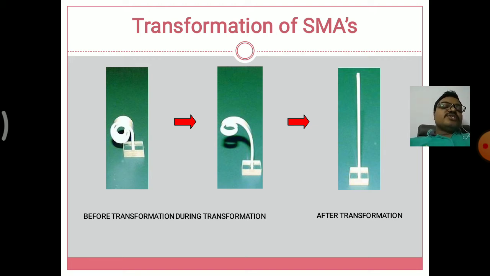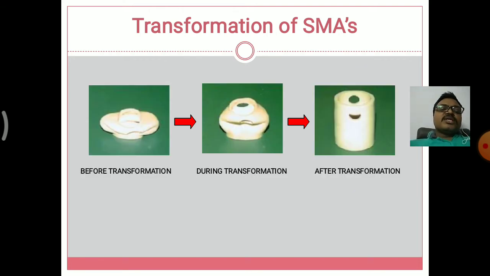After transformation, it gets back to its original position, that is the original shape of the material, when it gets transformed in the austenitic phase. The first two positions are in the martensitic transformation, and the last one is the austenitic transformation. Next we are going to see another application of the shape memory effect. It is a tin.